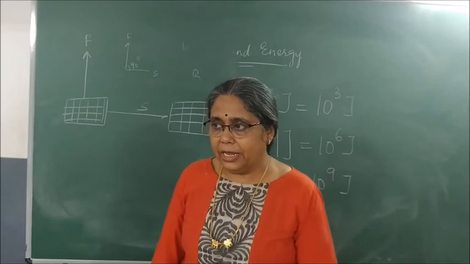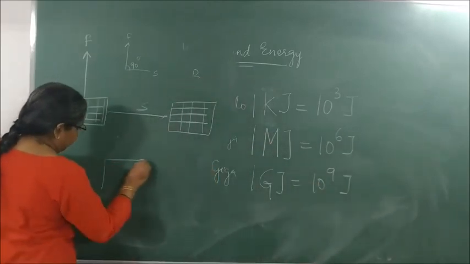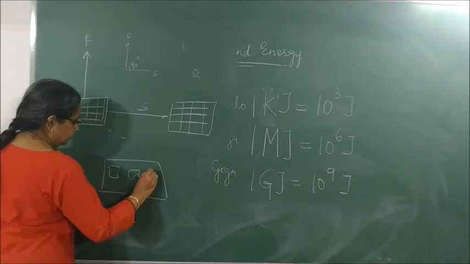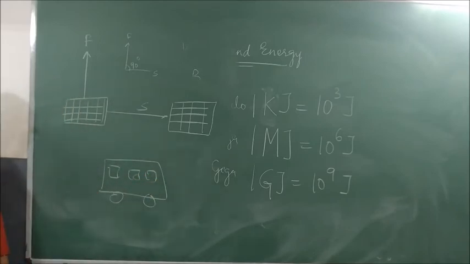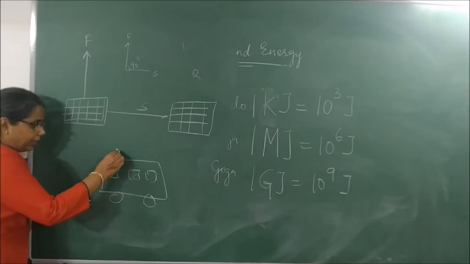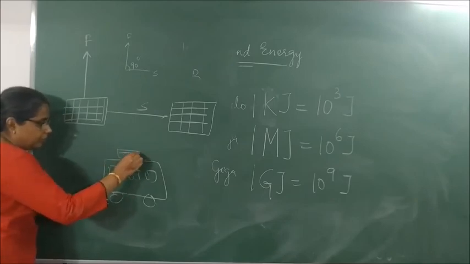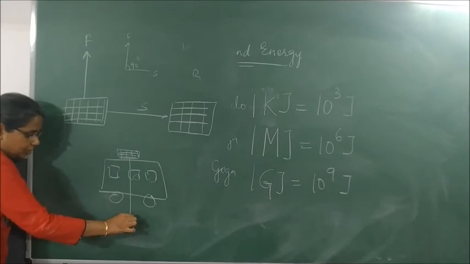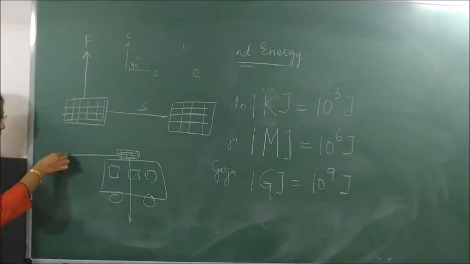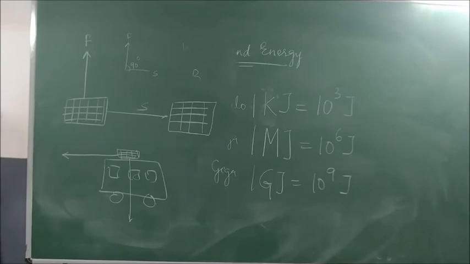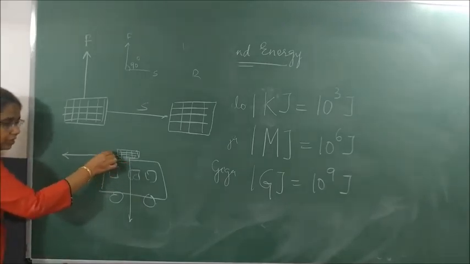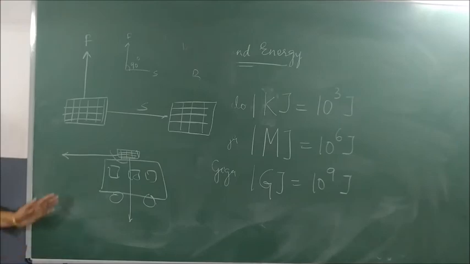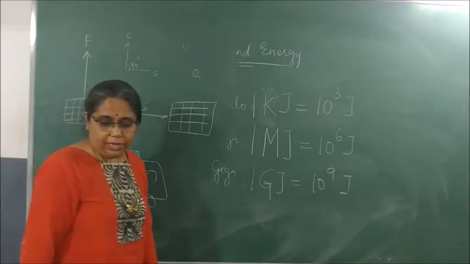Suppose this is my bus. A very beautiful bus I have drawn. Now on the top of the bus, I have this as my box. The force of gravity is acting on the box downward, but the bus is moving in what direction? Straight line. So this is what work done? Zero work done. Understood? If you want, you can draw this. Okay. Next point.